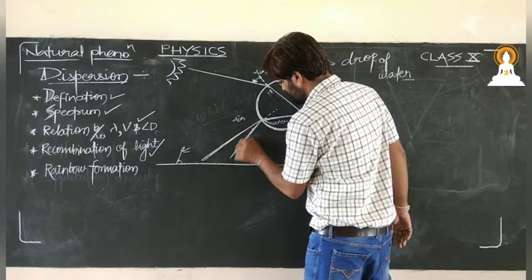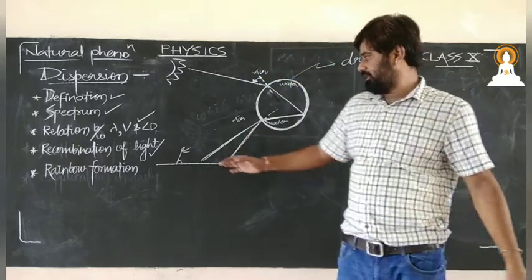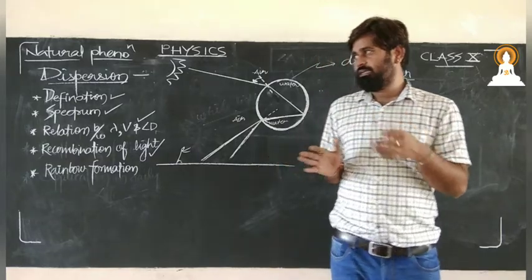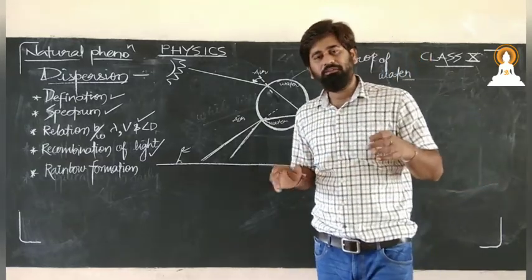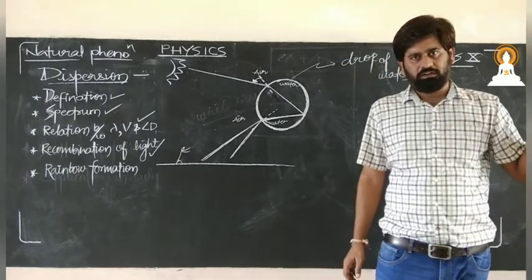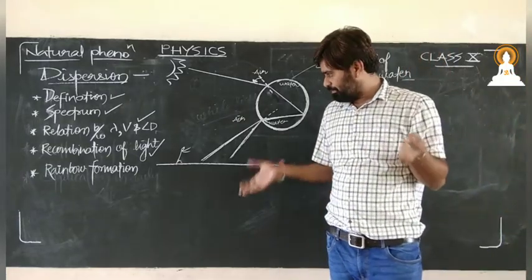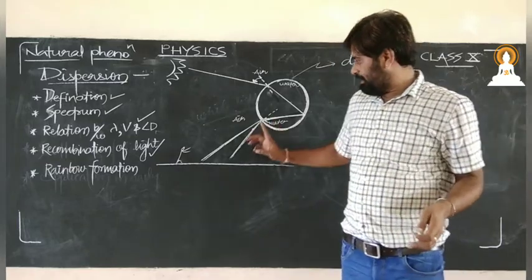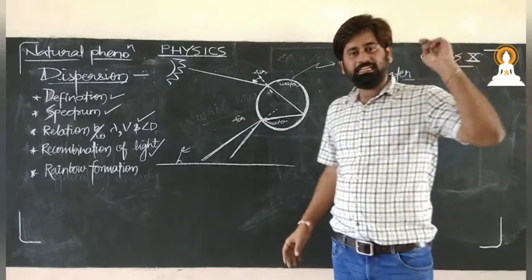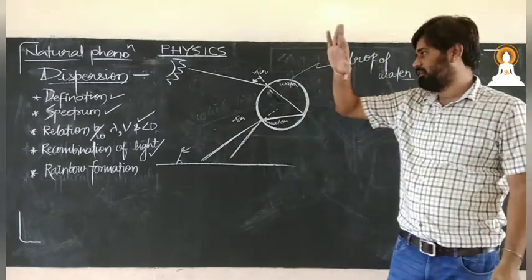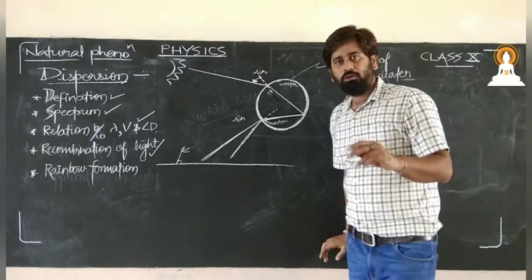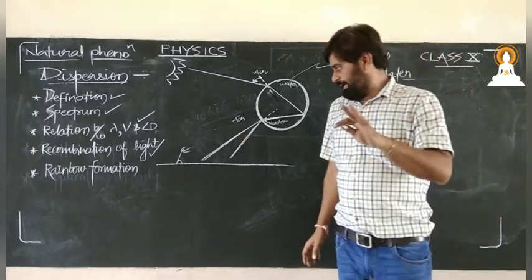Now this is a question for you. Suppose I am in a particular village or town A, and my friend is at a town which is 15 to 20 or 30 kilometers away from my place. If I can see that particular rainbow, can he see the similar one, because the rainbow is too big? Yes or no? No. It is not possible.